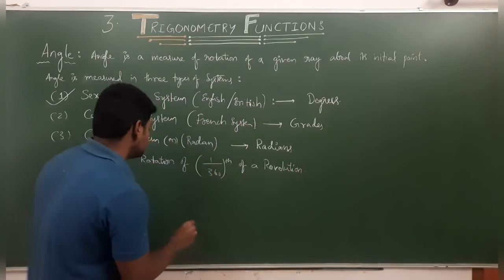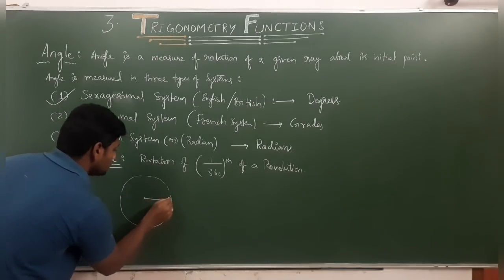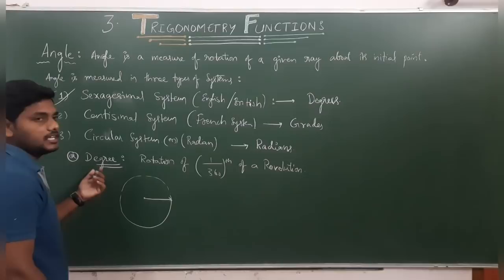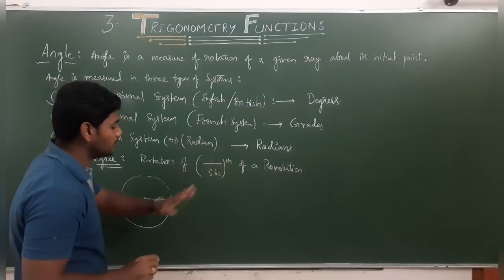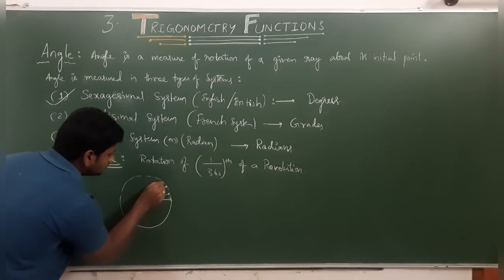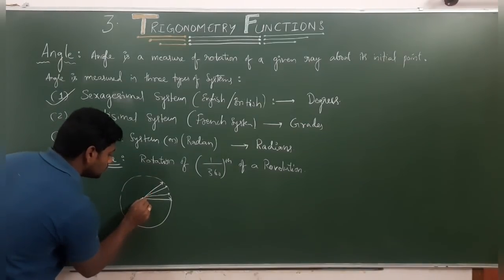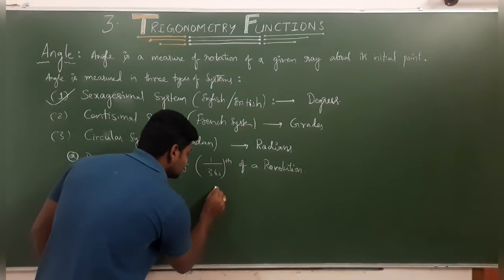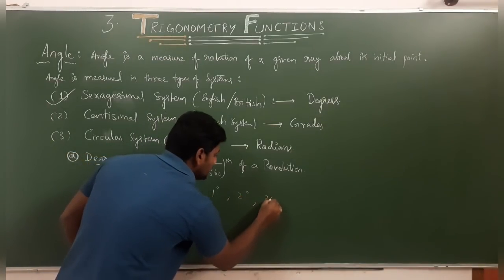Right? One complete revolution is this one. For example, if this is an initial ray, this one we consider as one complete rotation, a full rotation. In that, what is a degree? A degree means a rotation of 1 by 360th of a revolution. In this, several parts will be there, like 1, 2, 3, a total of 360 parts. One part, 1 by 360th of the revolution, we consider as a degree. That degree is represented with a small circle above the value, like 1 degree, 2 degrees, 3 degrees.